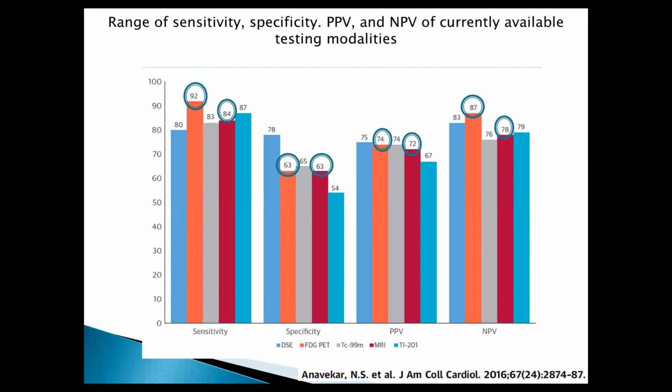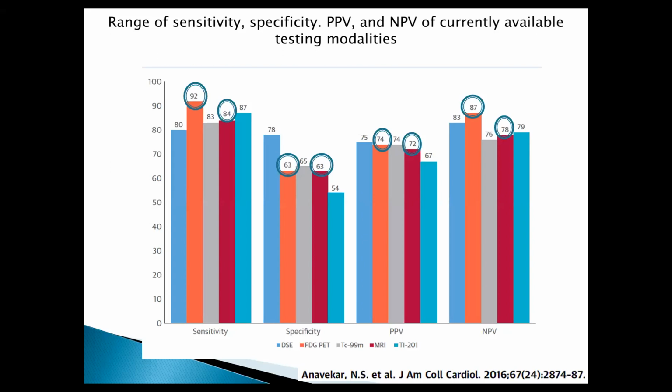So this was a comparative evaluation of dobutamine stress echo, FDG PET-CT, technetium-based tracer and MRI, in which the FDG PET-CT was up to 92% sensitive for evaluating the revascularization benefit. And specificity? Specificity is less as compared to the dobutamine echo. Here the specificity was maximum for the dobutamine stress echo.